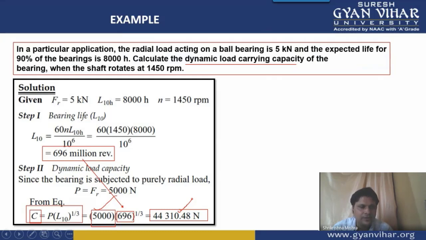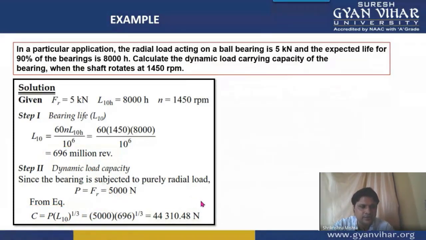So I hope you have understood this numerical. Basically, ultimately you have to calculate the dynamic load carrying capacity, but for that you should have the life in terms of millions of revolutions. If you do not have the life in millions of revolutions, you will have to get that value by the formula in step number 1, that is L10 is equal to 60 into N into L10H upon 10 to the power 6.